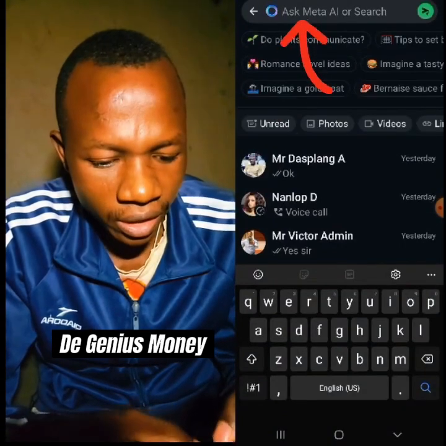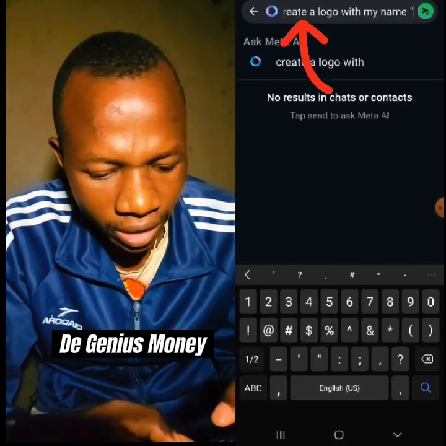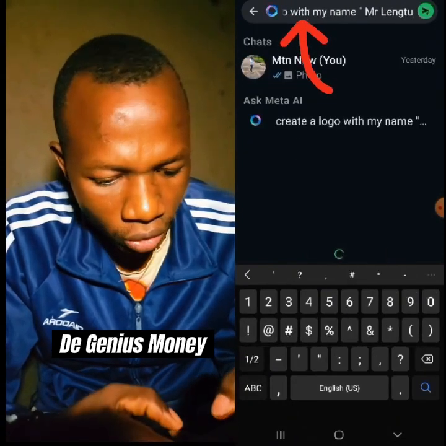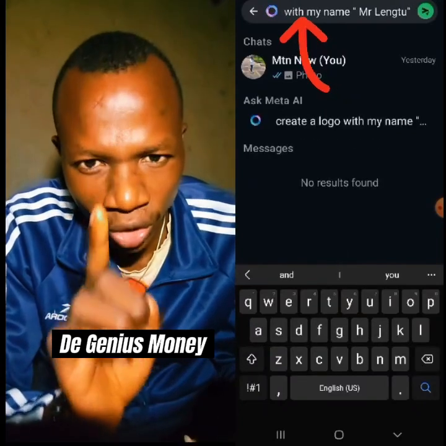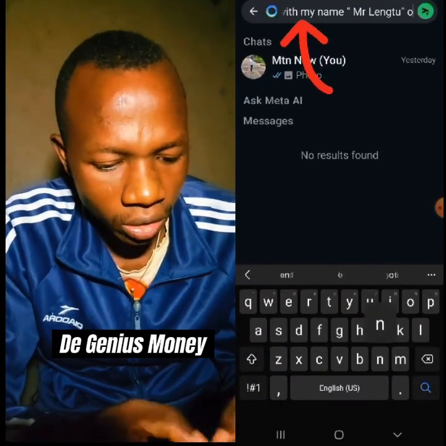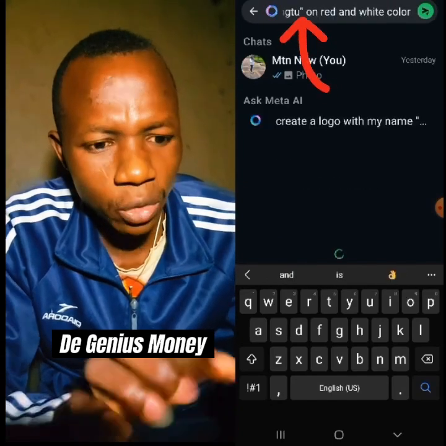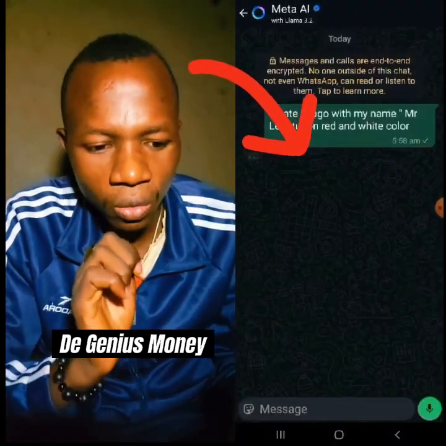You type this thing: Create a logo with my name. Then you put this thing like this, Mr. Length2. Okay, type Mr. Length2. Then you close it like this. Then you put the color you want it to be on. I can say red and white color. I see what I type. Now you search this thing. You search it. I want them to give me a logo with my name.